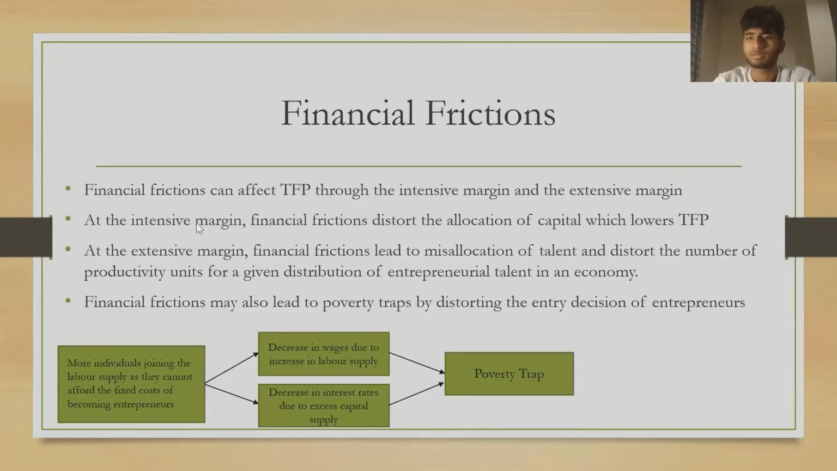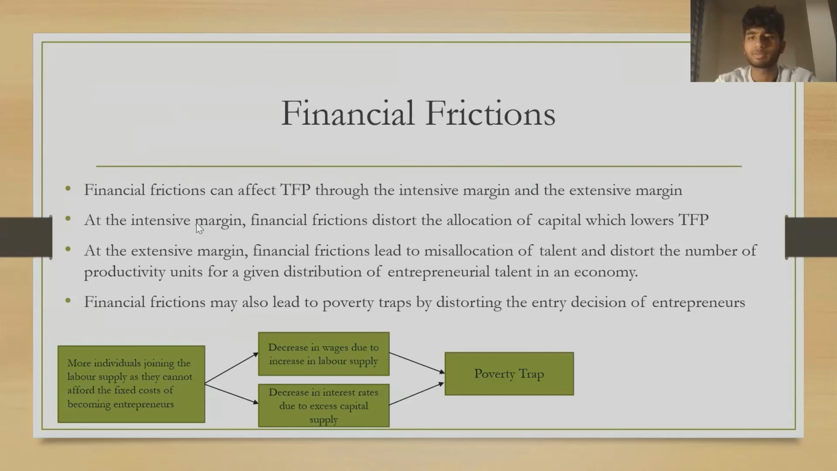At the intensive margin, financial frictions distort the allocation of capital, lowering TFP. At the extensive margin, financial frictions lead to the misallocation of talent and distort the number of productivity units for a given distribution of entrepreneurial talent in an economy. The financial frictions can lower the number of entrepreneurs, which reduces the number of people producing ideas, which reduces TFP growth.